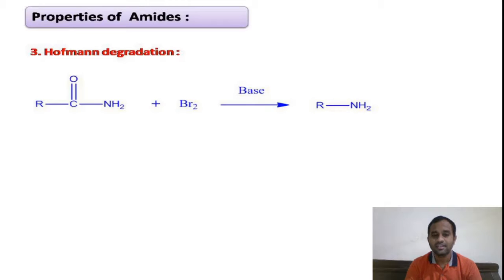In this we use bromine as the reagent, right? Our acid amide reacts with bromine in the presence of a basic medium, undergoes rearrangement, that means degradation, to give the primary amine as the product. This is a very important reaction, right? These are the properties of amides.